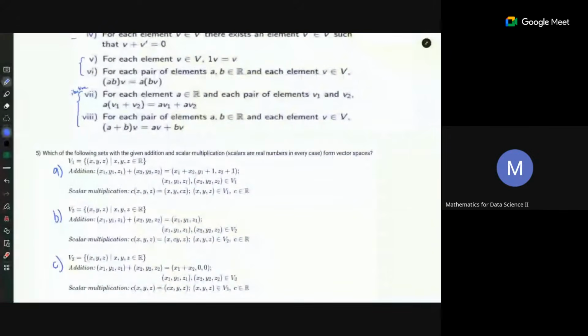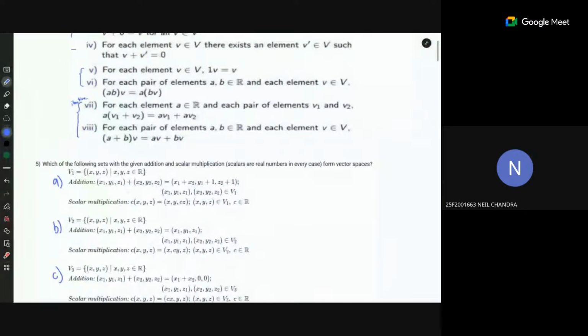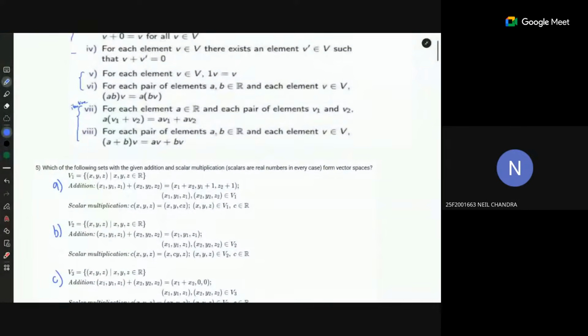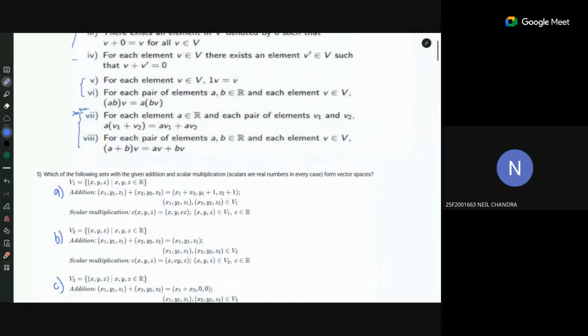Does anyone want to explain why option A is not a vector space? Option A is not a vector space because according to the definition of addition, the third coordinate is always 1, while it is not mentioned in the original given set. It can be 1 or anything also, but according to addition, it will be fixed 1. So it does not satisfy the fourth property, v plus v dash is equal to 0.